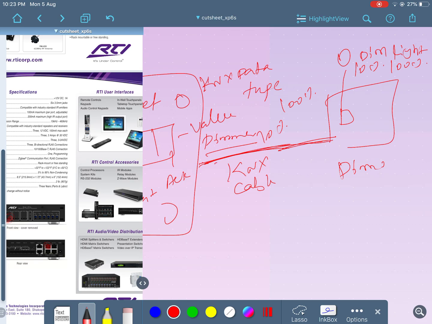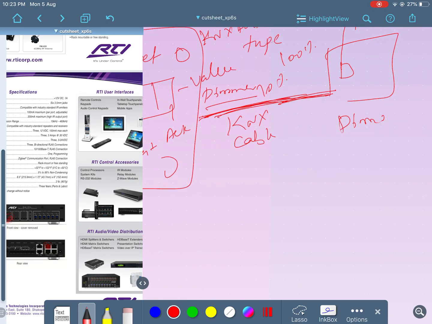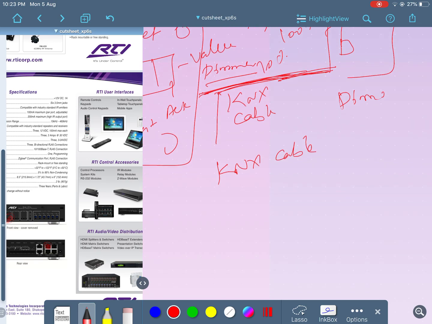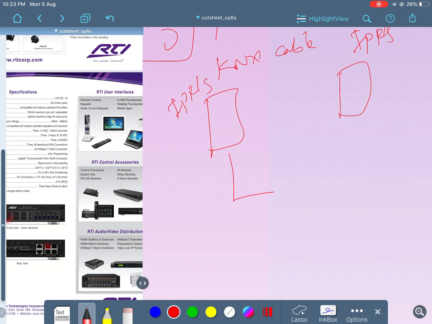Now this cable can be different. See, one is I can use the standard KNX cable. Or I can bring the data over IP, where we have something called IPRS. So these two are connected to a network.